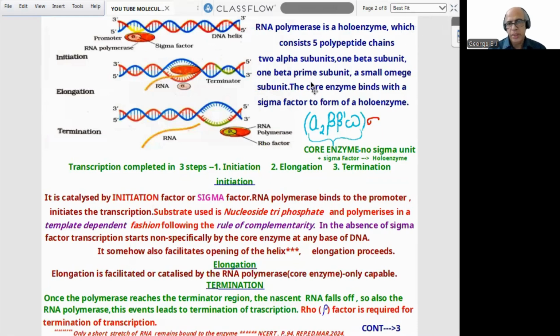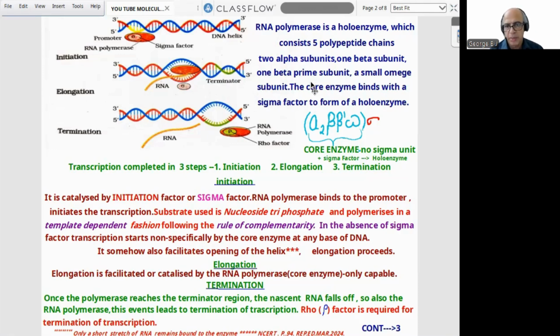Here I represented everything, so this will be easy for you to refer. First we'll start with the enzyme. RNA polymerase is a holoenzyme, consisting of 5 polypeptide chains: 2 alpha subunits, 1 beta subunit, 1 beta prime subunit, and a small omega subunit. These 5 polypeptides together are called the core enzyme, which binds with a sigma factor to form a holoenzyme.